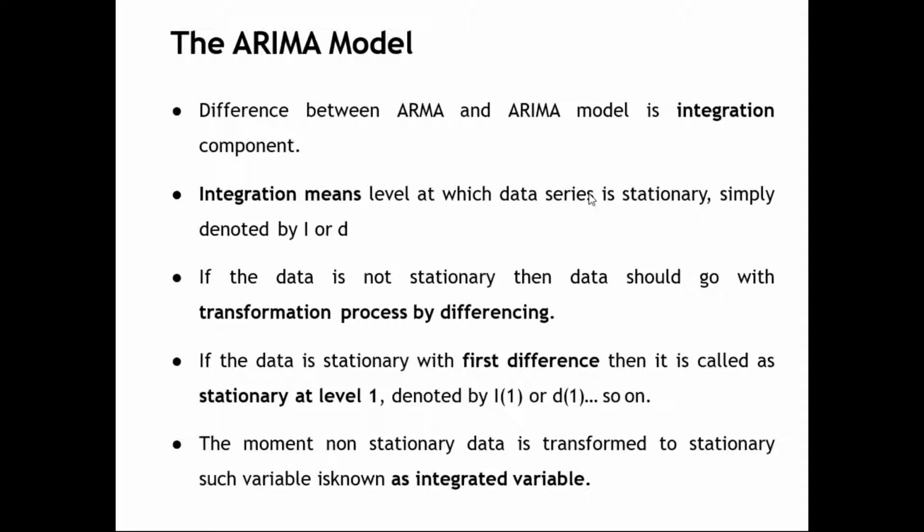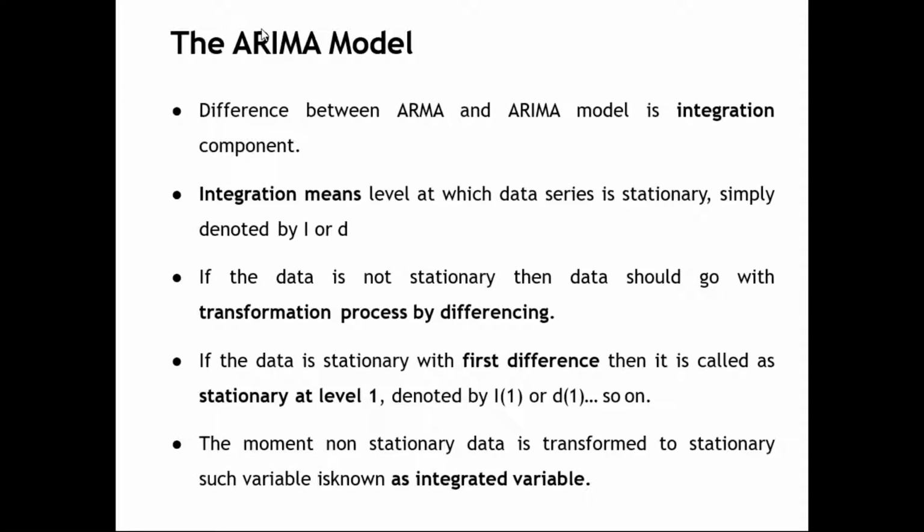The current value minus the past value, today's price minus yesterday's price, is the first order difference. Second order means the difference of the difference. That is the significance, that is the difference between the ARMA model and the ARIMA model.